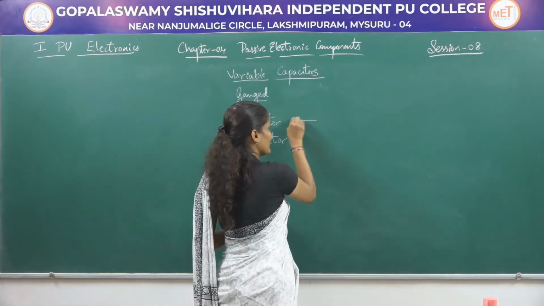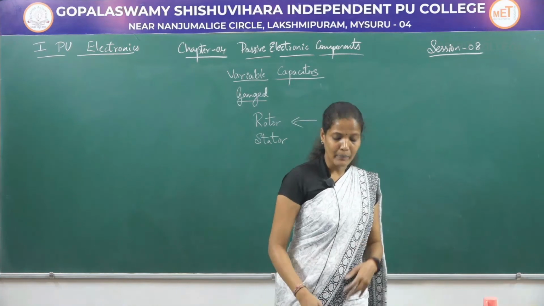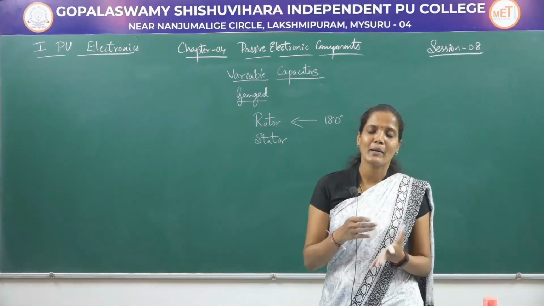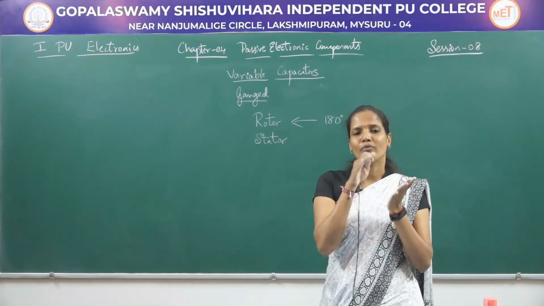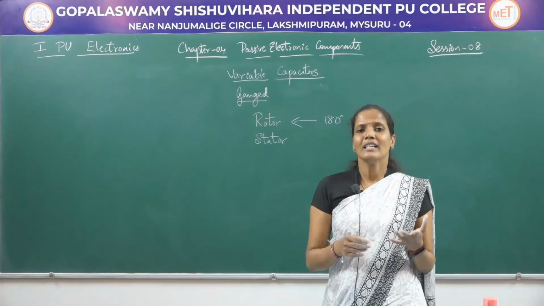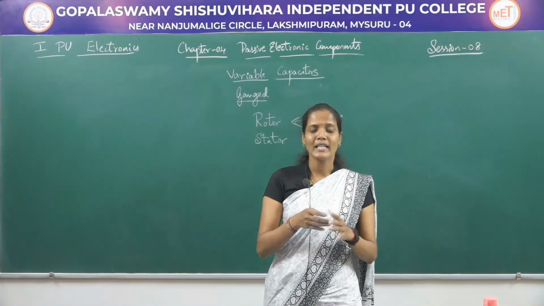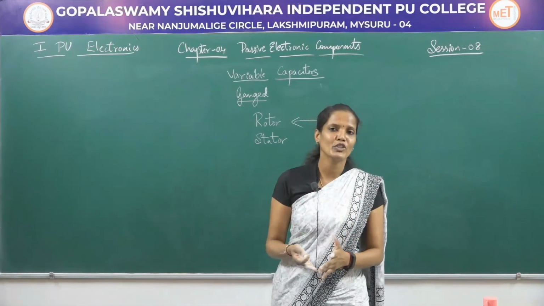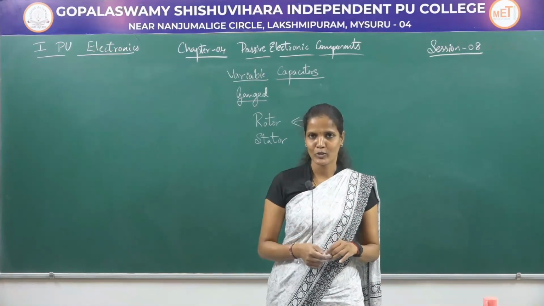This rotor can be rotated at an angle of 180 degrees and the capacitance value can be varied by changing the effective area between these two plates, that is, by changing the effective area of the stator and the rotor, because we already know that the capacitance value can be varied by varying the area, since capacitance is directly proportional to the area of cross section of the plates and inversely proportional to the distance between the two plates.